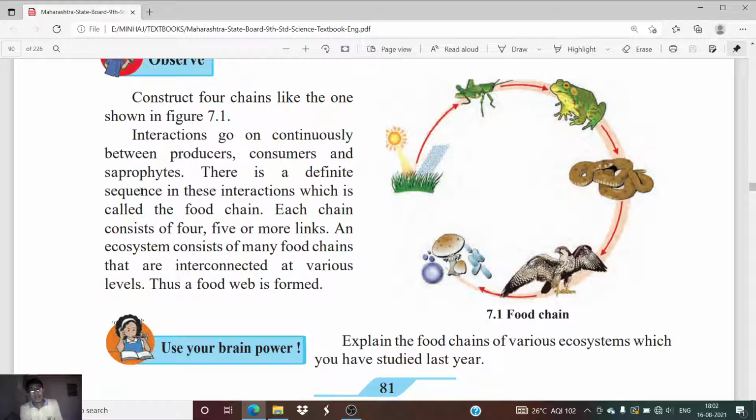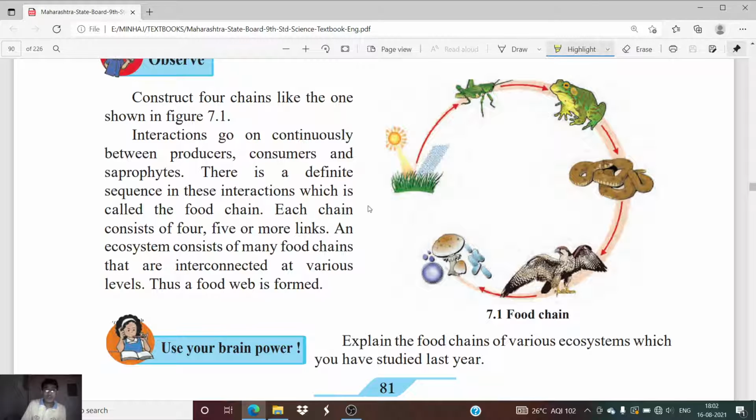You will see that the producers interact with the consumers, and the consumers interact with the saprophytes. Saprophytes are the living organisms which get their nutrition from the dead bodies of other living organisms. There is a definite sequence in these interactions which is called the food chain.